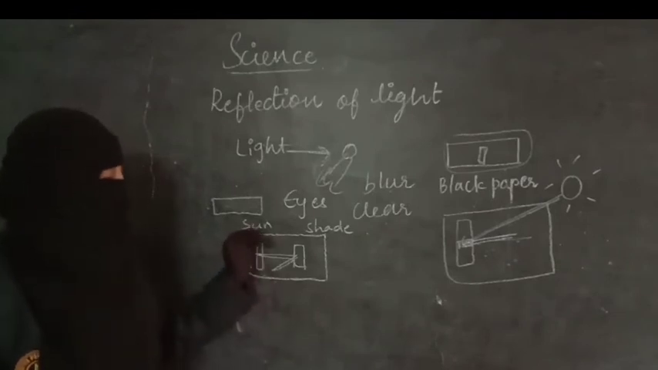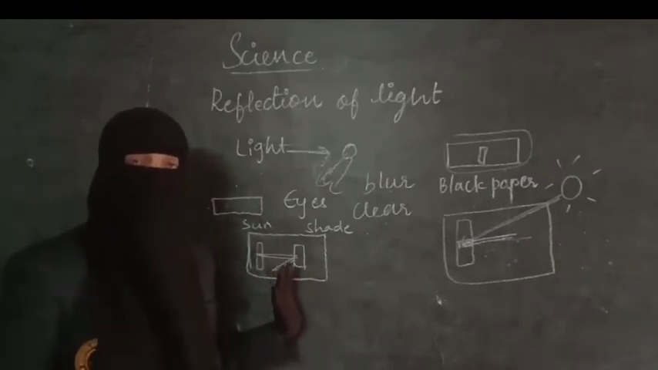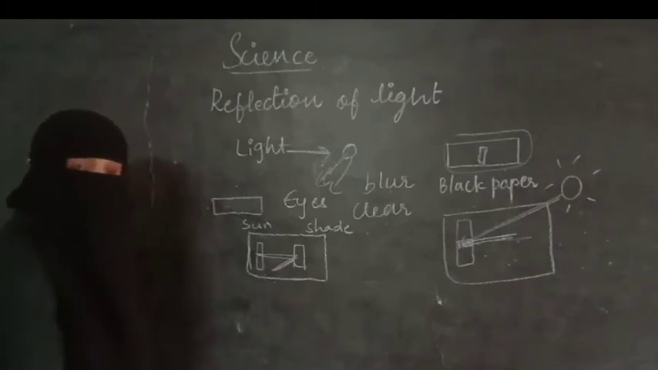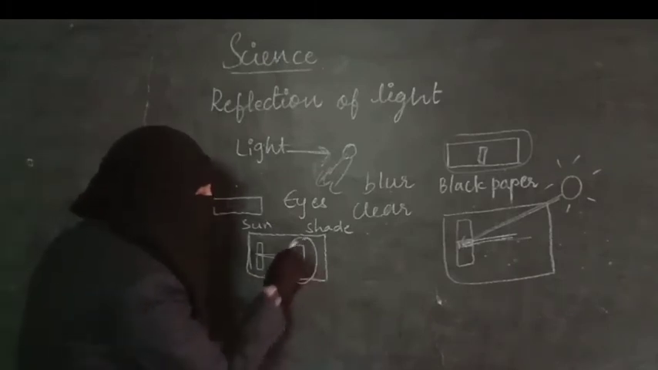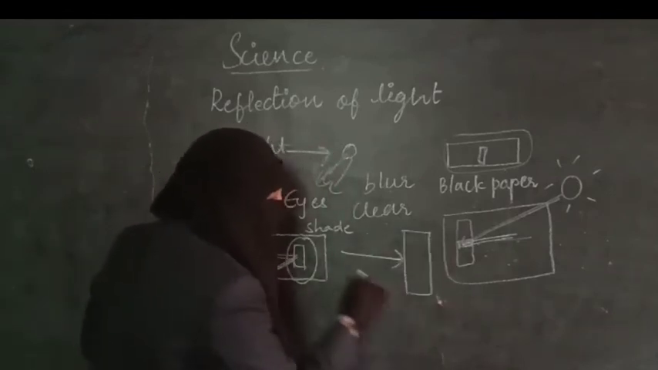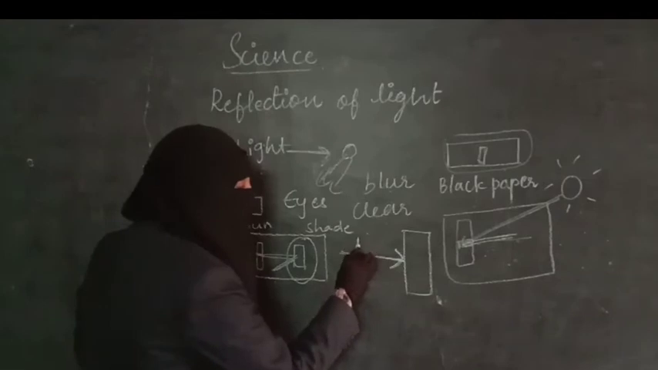So this is called reflection. The ray which you are seeing here is nothing but the reflection of this ray. Now I am talking about only the second mirror. The ray which is falling on the second mirror, which is falling from here, is called the incident ray.